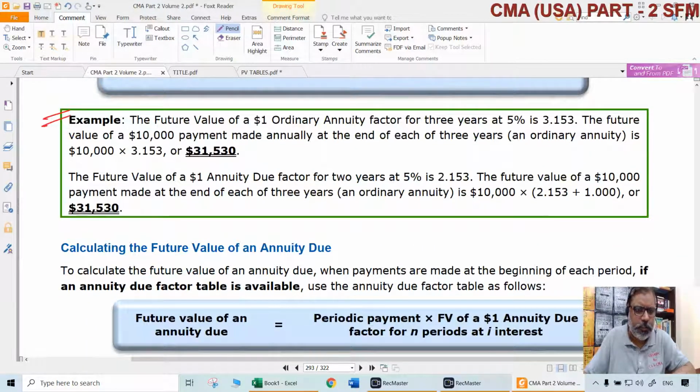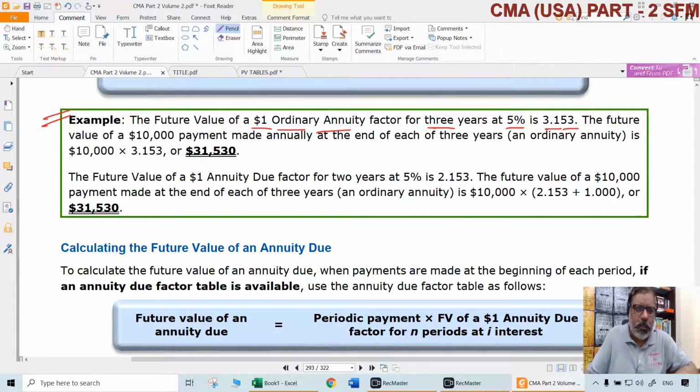Let us take this for example. The future value of $1 ordinary annuity factor for 3 years at 5% is 3.153. Every time we have to understand that, not mechanically look at tables and numbers, crunching computations, multiplications. This should be the last priority. Of course, they are important, but they are not the ones to be focused on. What does it mean?